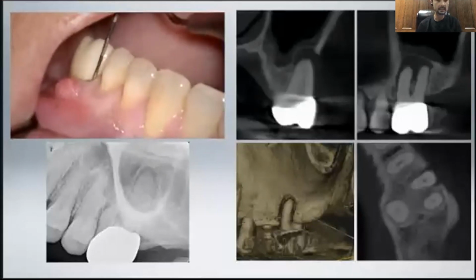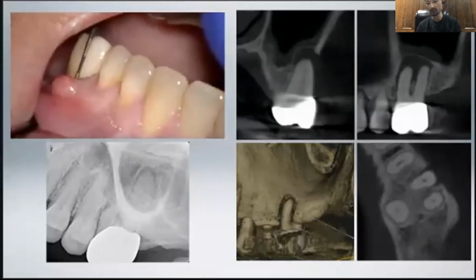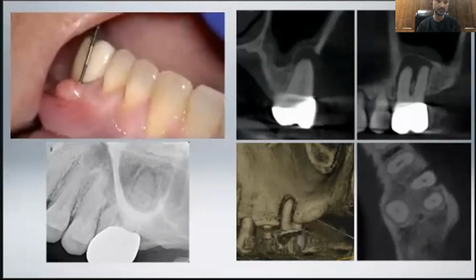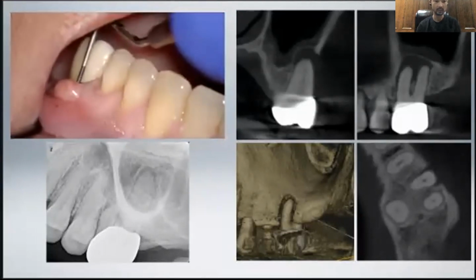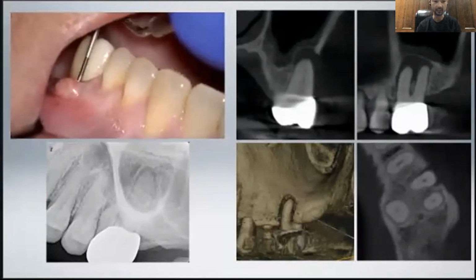So when you see this kind of case, what do you do? Do you think this needs a periodontal treatment or the endodontic treatment? Maybe both. I think you'll be able to find the answer at the end of this lecture.